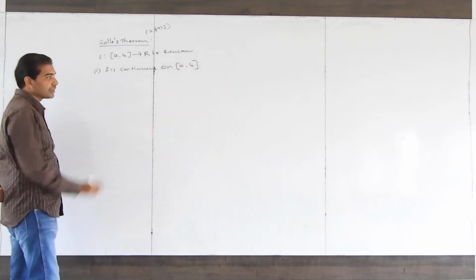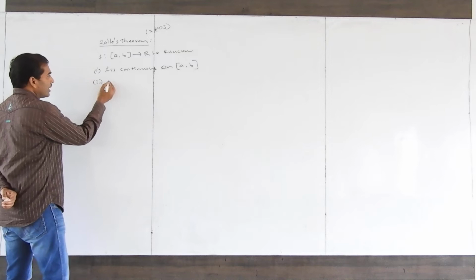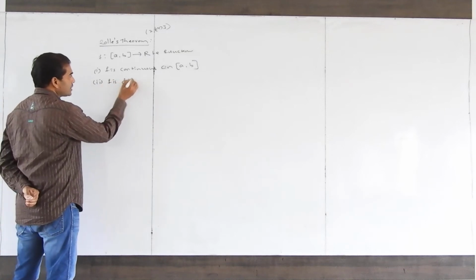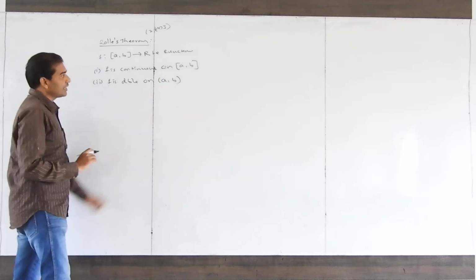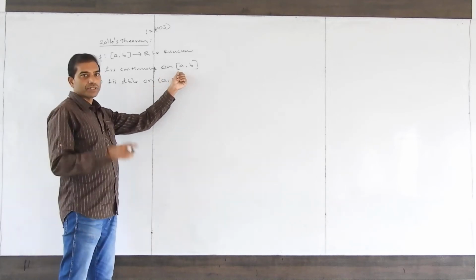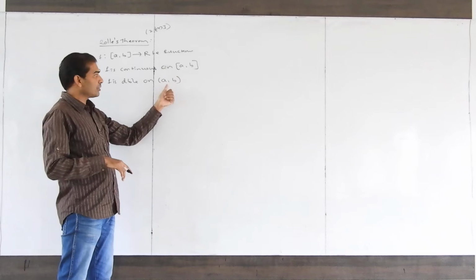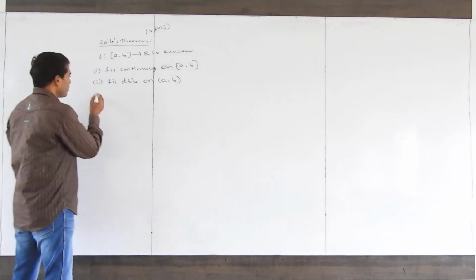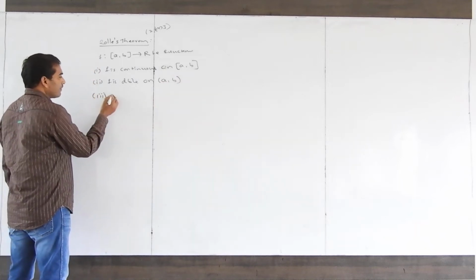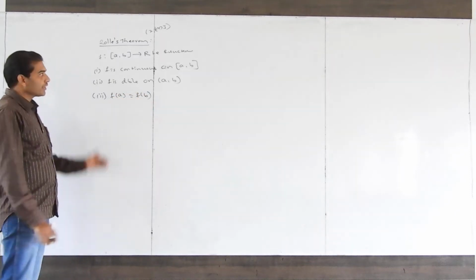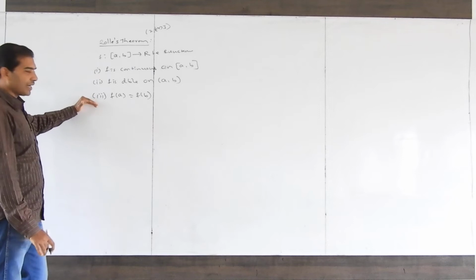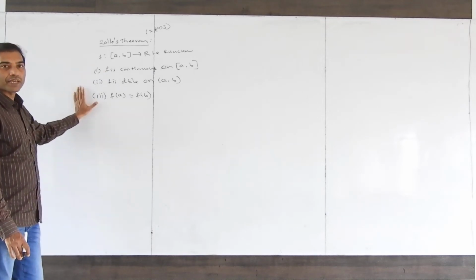Second: f is differentiable on the open interval (a, b). The closed interval includes a and b; the open interval excludes a and b. Third: f(a) equals f(b). If these 3 conditions are satisfied, then Rolle's theorem is applicable.